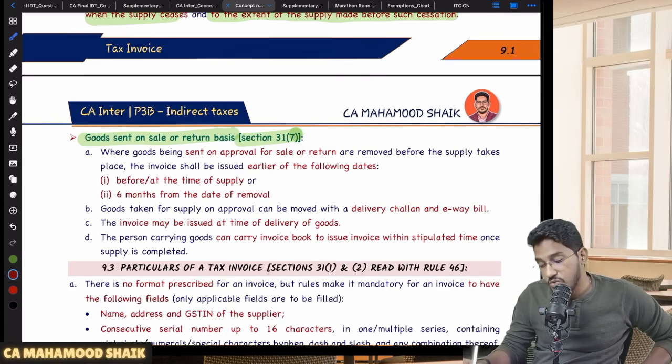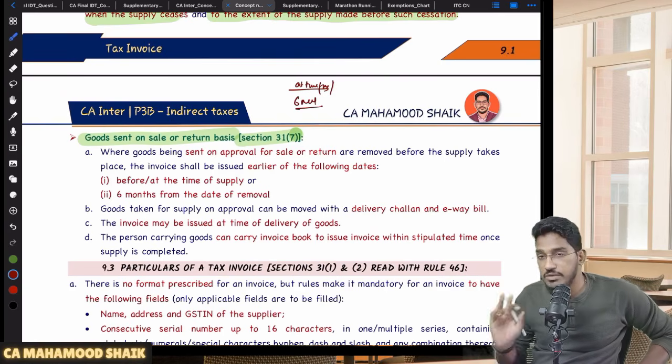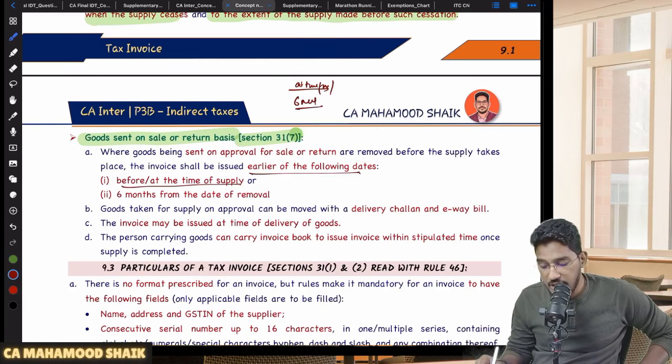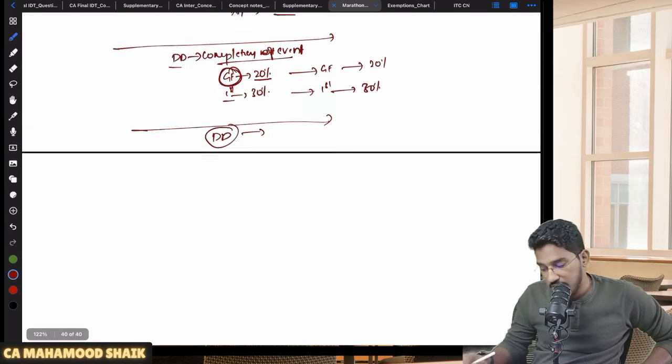They say that in case goods are sent out on sale or return basis, the invoice I am required to issue either before or at the time of making supply, or 6 months from the date of removal, whichever is earlier. You have to issue the invoice on the earlier of the following dates: before or at the time of supply, or 6 months from the date of removal, whichever is earlier. Sir, what exactly are they trying to say?